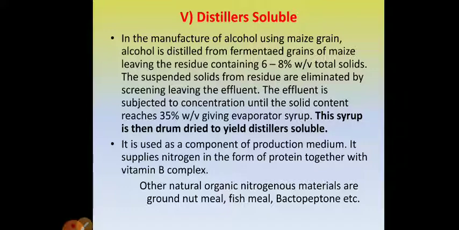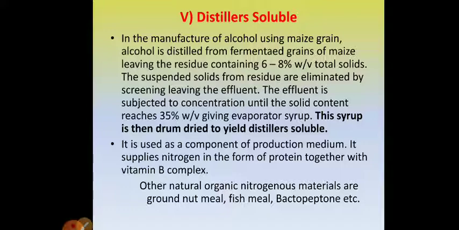This evaporator syrup is then dried and converted into fine powder using drum dryers. So the syrup is drum dried to yield a powder which is called distiller's soluble. This distiller's soluble is nothing but a drum dried extract or powder obtained from the evaporator syrup during the manufacturing of alcohol from maize grain. So the liquid is evaporated to get 35% weight by volume syrup called evaporator syrup, and the evaporator syrup is dried to get a powder called distiller's soluble.